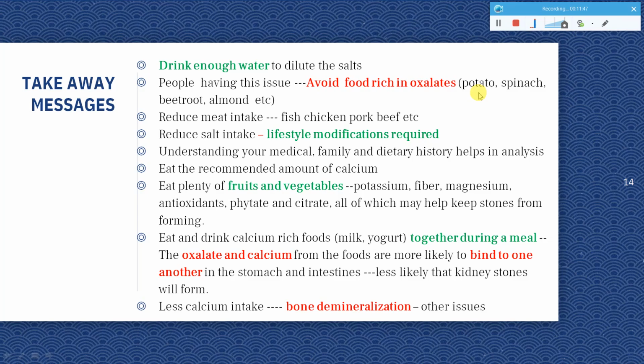Apart from that, you can have fruits and vegetables. These are rich in potassium, fiber, magnesium, citrate, etc., so this will indirectly help prevent the formation of kidney stones. And in case you want to have calcium in your diet, it's better to have it during meals, along with calcium rich food, that is either milk, yogurt, etc. When you take it during the meal, it binds to one another in the stomach and intestine, and the chances of it reaching the kidneys is less, because of which kidney stone formation can be reduced. So you have to use a little strategy about when to take food which is rich in calcium, and in that way you can try to avoid the formation of kidney stones.